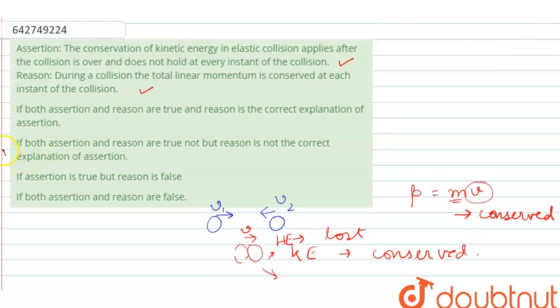So our option 2 is the correct option for this question, that is, both assertion and reason are true, but reason is not the correct explanation of assertion.